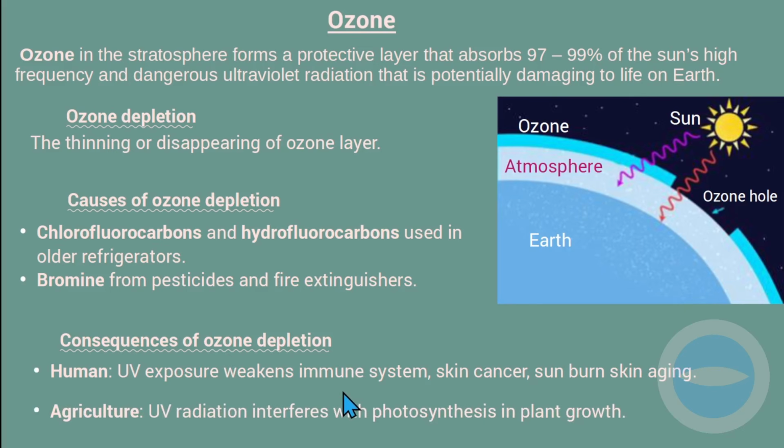And then in agriculture, this ultraviolet radiation will interfere with photosynthesis and plant growth. This depletion will cause plants to not function well when it comes to photosynthesis, and then the carbon dioxide will be higher because photosynthesis is affected. So these are the consequences of ozone depletion.